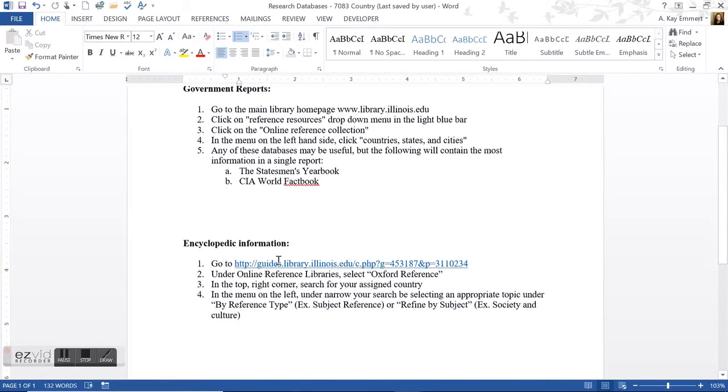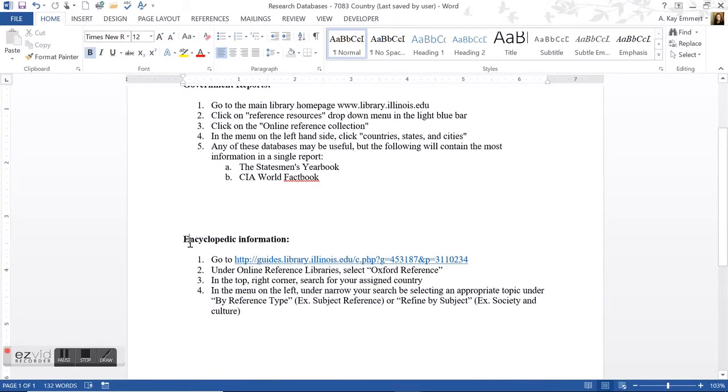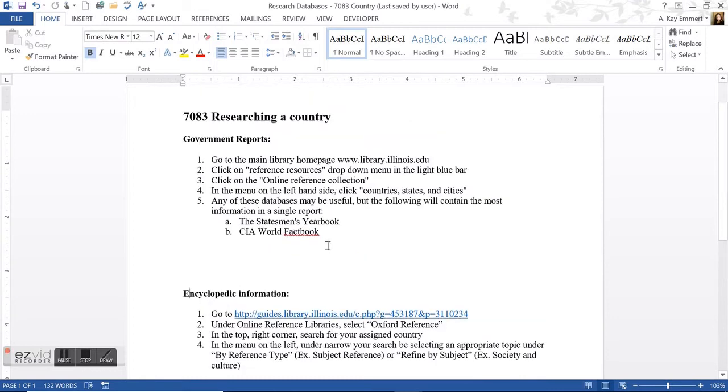Another place you can look is in encyclopedic information. I've just picked out one, the Oxford Reference. This is a direct link to where you can click on Oxford Reference, type in the country you want to search for, and then refine your search however you want. Now, I know that everybody is probably taking this class in different places, and you may not be in Champaign, Illinois, so that you can go to the library yourself. All of these sources I checked, and you can access this information electronically. So those are 3 places that you can look for this information.